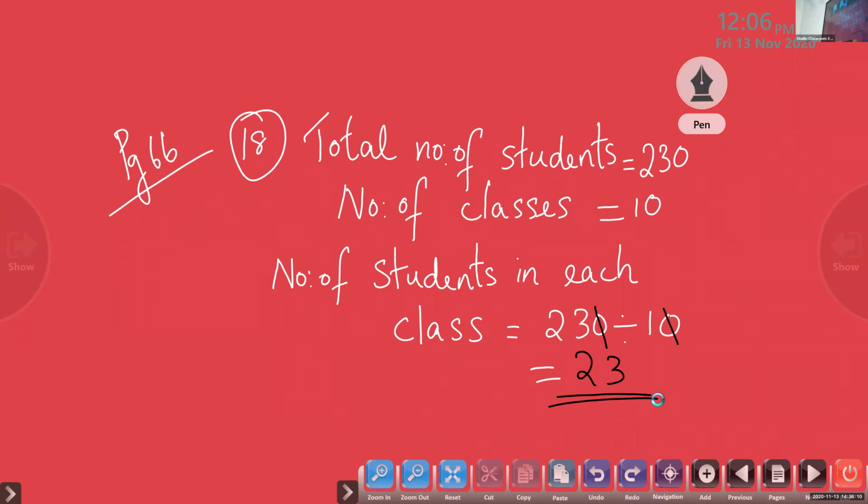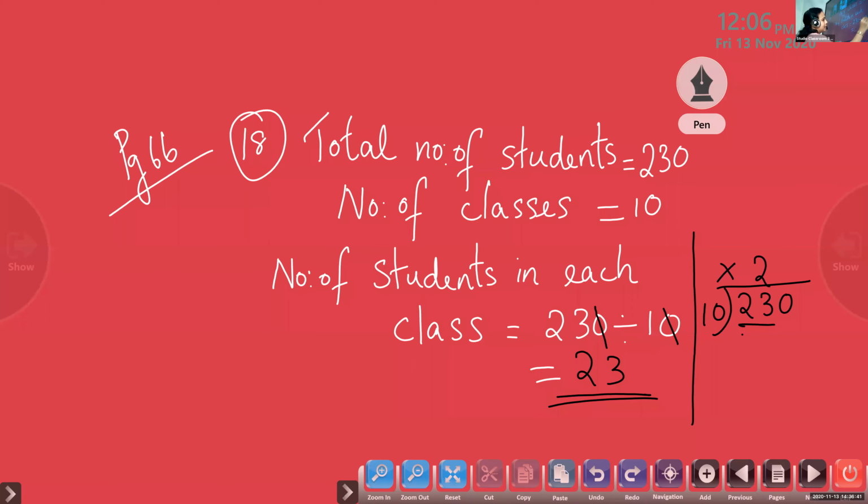So 230 divided by 10. Children, here we can do one short method. You can cross out the 0 from the numerator and denominator. So the answer is 23. If you have any doubt, children, you can do this method, long division. 230 divided by 10. So we will take the first 2 digits. 10 times which number can we take from 23? 10 times 2 can be taken.